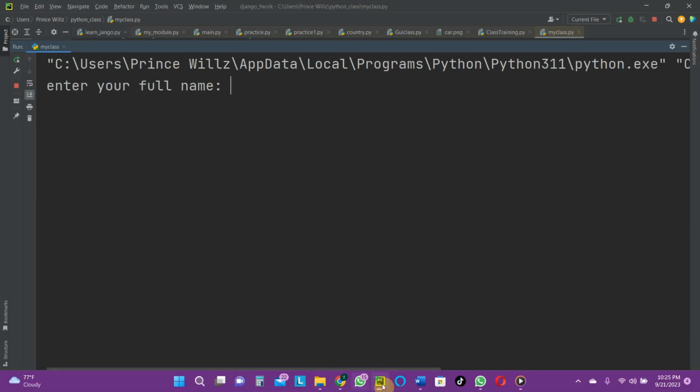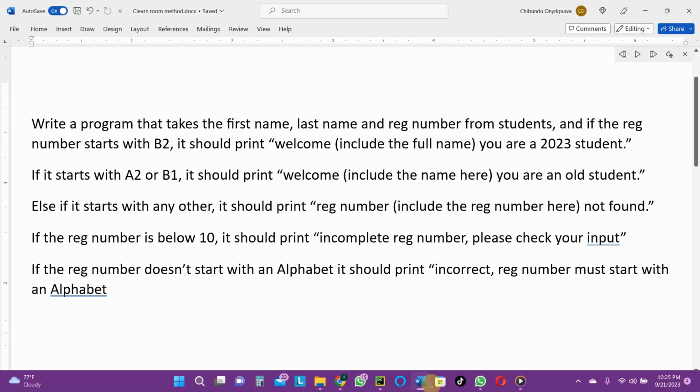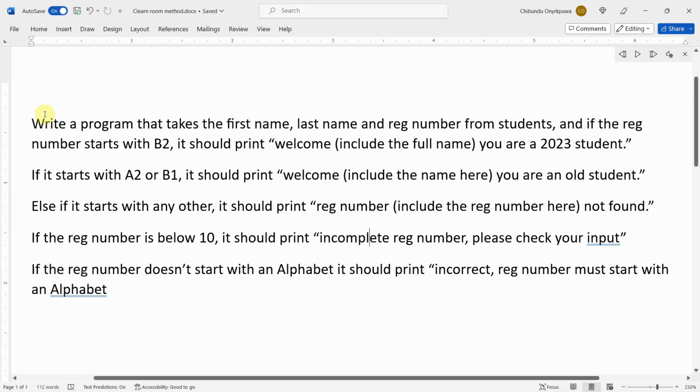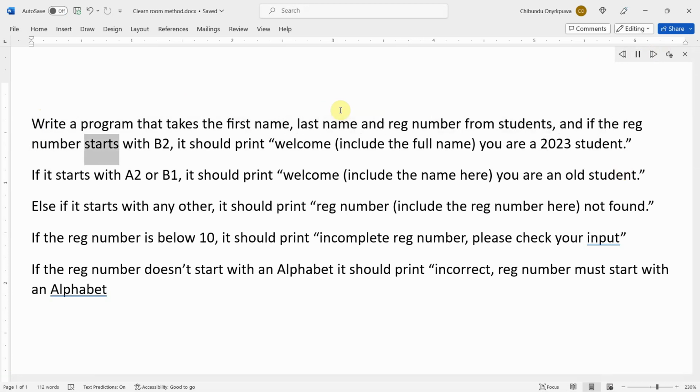Now this is a block of code I want us to try. I want us to try out this and see if we can code it correctly. Write a program that takes the first name, last name, and reg number from students, and if the reg number starts with B2, it should print welcome, include the full name, you are a 2023 student. If it starts with A2 or B1, it should print welcome, include the name here, you are an old student.